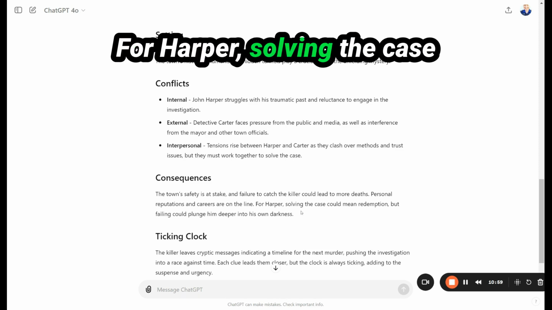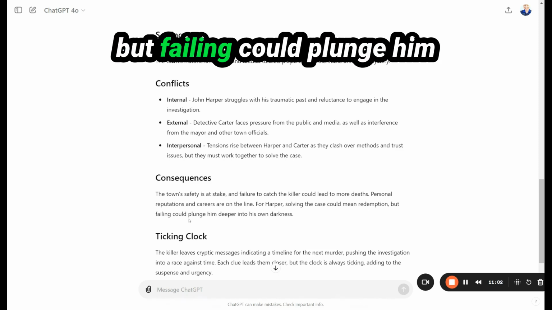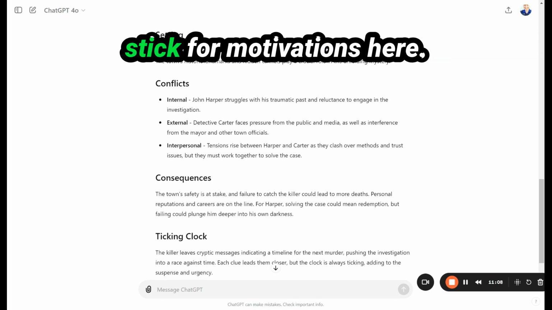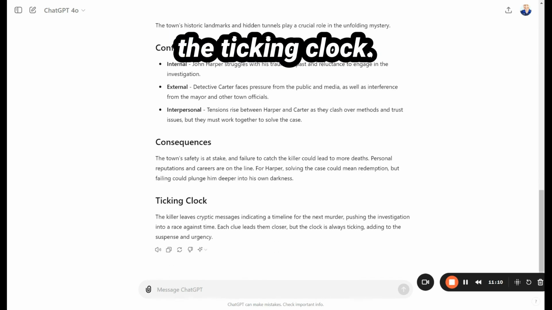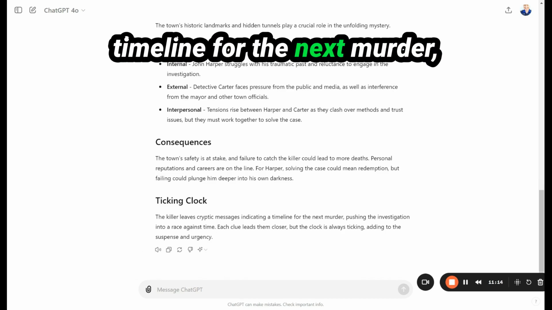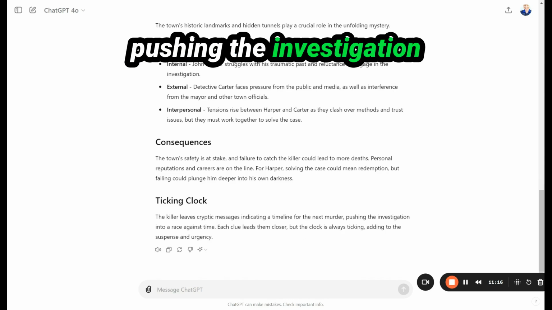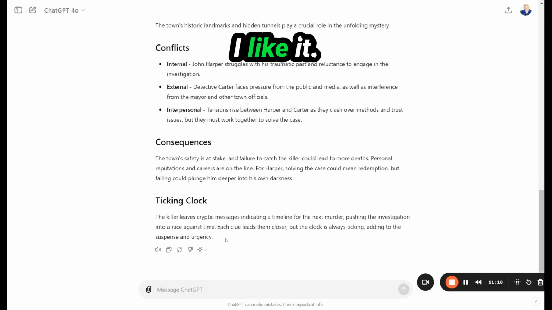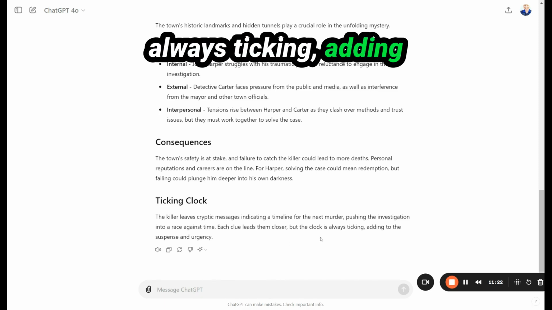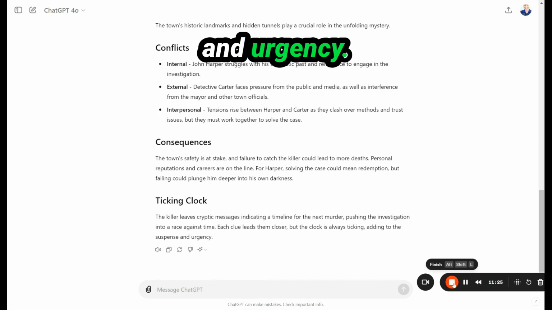For Harper, solving the case could mean redemption, but failing could plunge him deeper into his own darkness. There's a carrot and a stick for motivation here. And then we have the ticking clock. The killer leaves cryptic messages indicating a timeline for the next murder, pushing the investigation into a race against time. I like it. Each clue leads them closer, but the clock is always ticking, adding to the suspense and urgency.